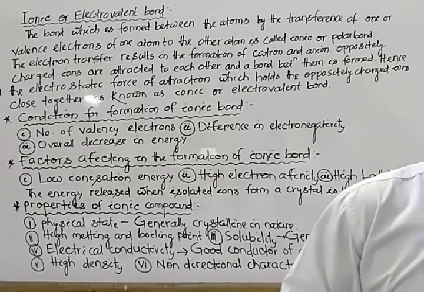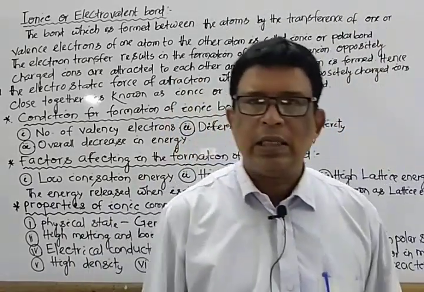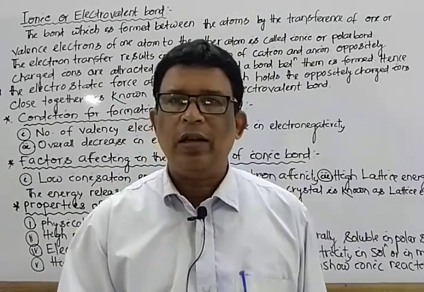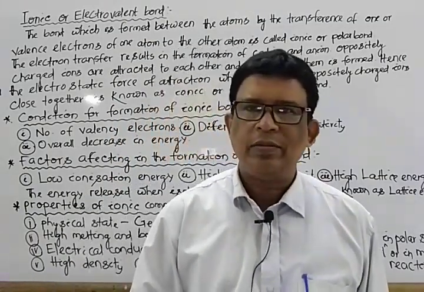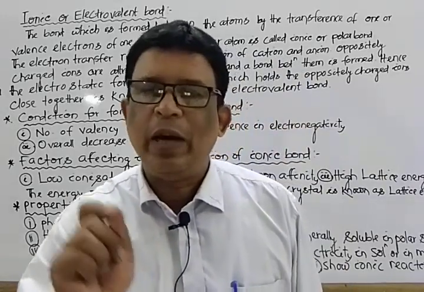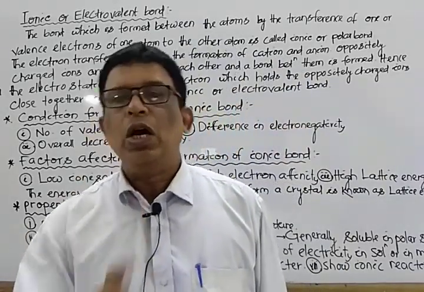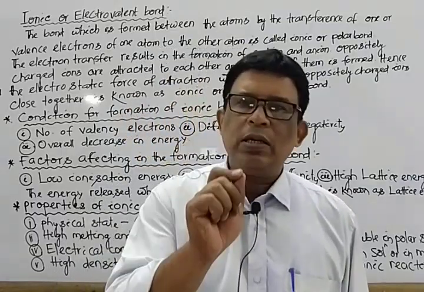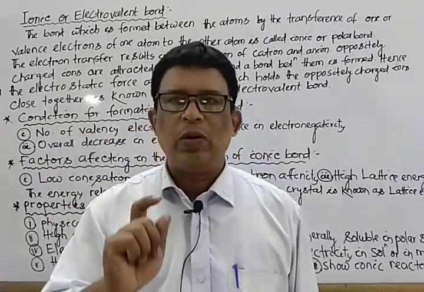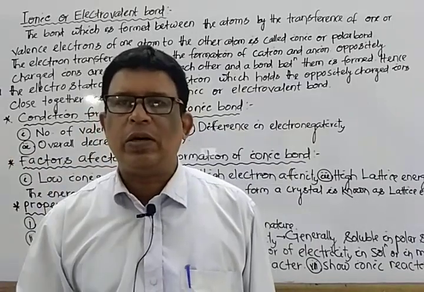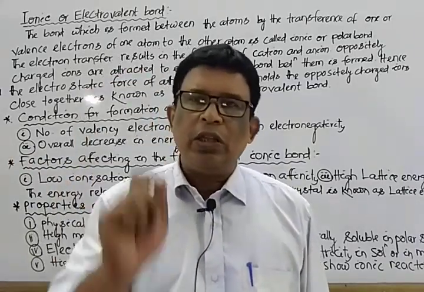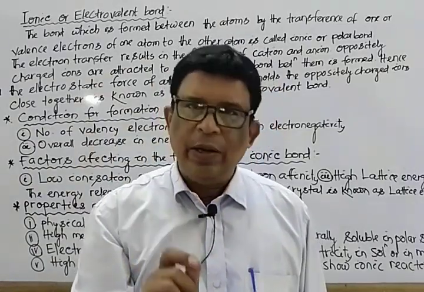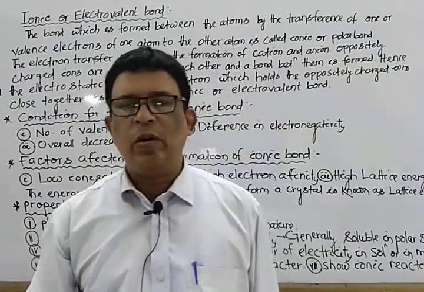Next, let us discuss sodium sulfide. Another example, sodium sulfide. What is the formula? Can anyone say? That is Na2S, sodium sulfide. 2 sodium atoms, 1 sulfur atom. Mark that. One sodium atom loses 1 electron, another sodium atom loses 1 electron, resulting in the formation of Na+ and Na+, 2 Na+ having stable configuration 2, 8.